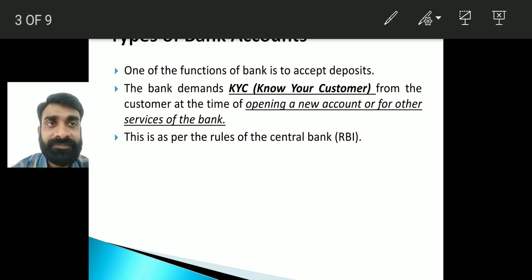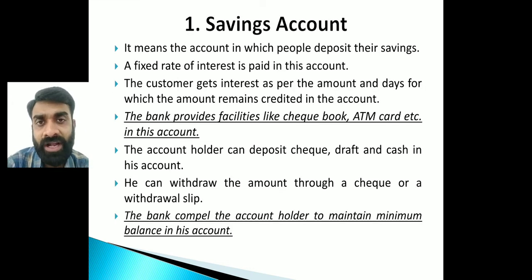So let's start with the first type of bank account, that is the savings account. It is the common type, where any person can open an account. People deposit their money into this kind of account, and the bank provides some sort of interest rate, a fixed rate that will be paid into the account.